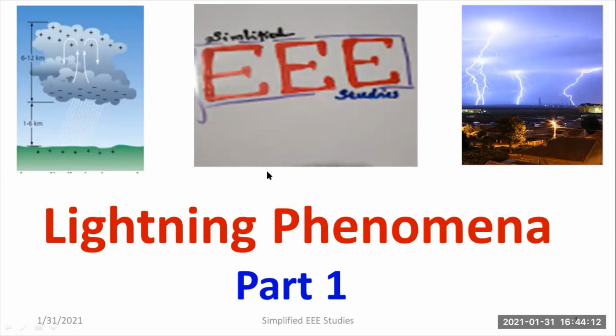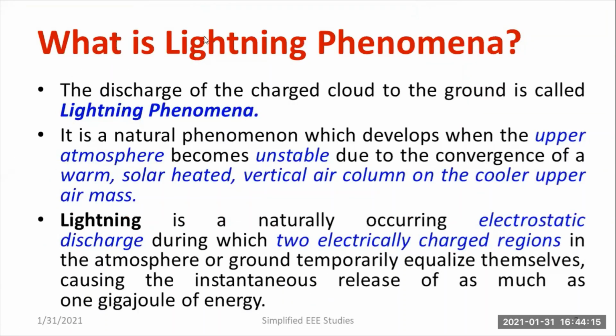Moving on to the definition of lightning. Let us define what a lightning is and what the lightning phenomenon is, how it is going to happen, how it is going to take place. The definition says that the discharge of the charged cloud to the ground is called lightning phenomenon. This is a simple definition. We have to consider two objects here. First one is cloud and the second is earth. So cloud and earth will act as two plates. In between, air will be there, that will act as a dielectric medium. Whenever discharge takes place, the dielectric breakdown will take place.